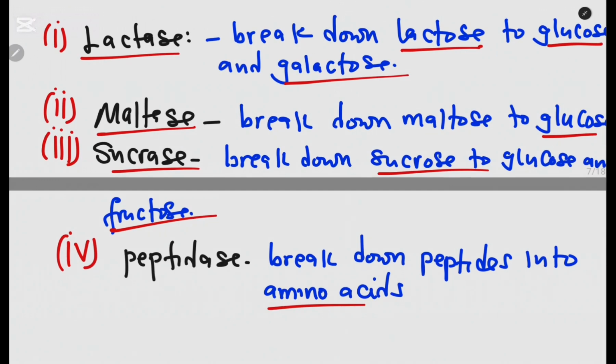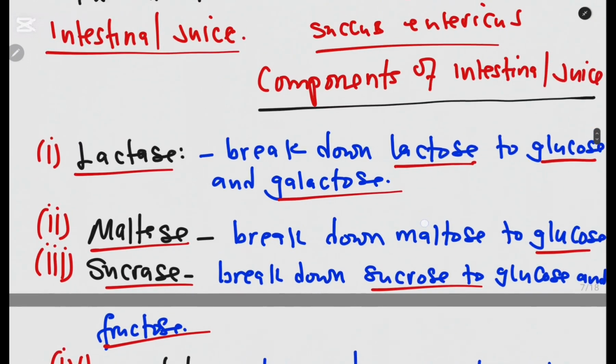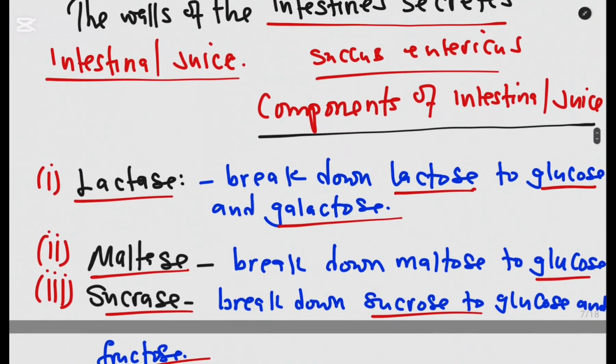Now here, listen very carefully. This is the last section where digestion occurs. For the food nutrients we are looking at, carbohydrates and proteins, because lipids end in the duodenum, this is where everything is completely digested. Lactase breaks down lactose to glucose and galactose.